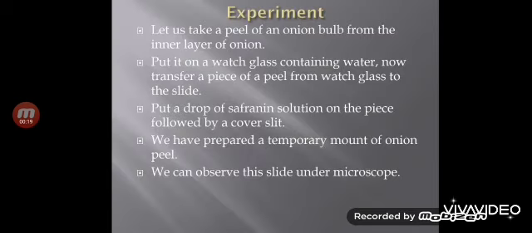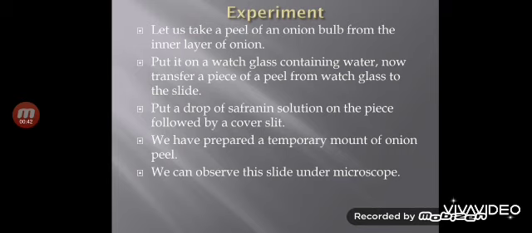Now, students, I'll explain you an experiment. We can actually see the cell of onion through microscope. For this, let us take a small piece from an onion bulb. With the help of a pair of forceps, we can peel off the skin from the concave, that is inner side of the onion.